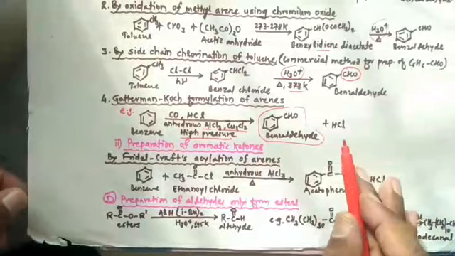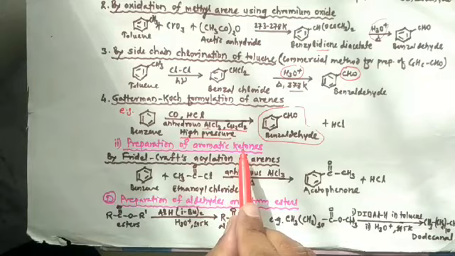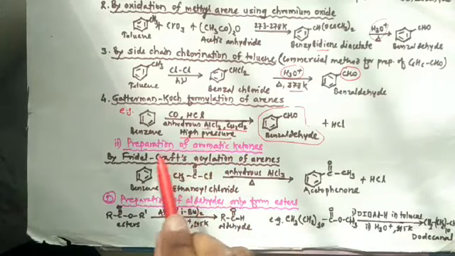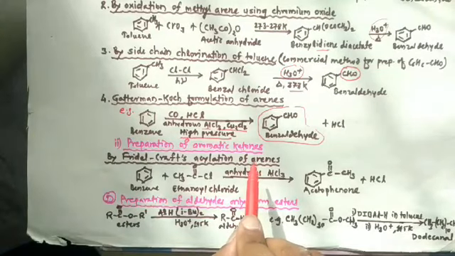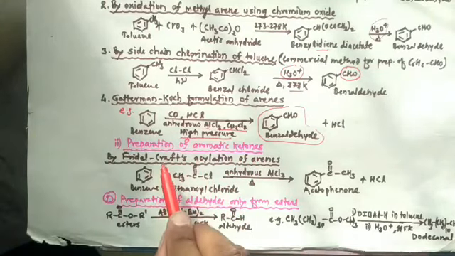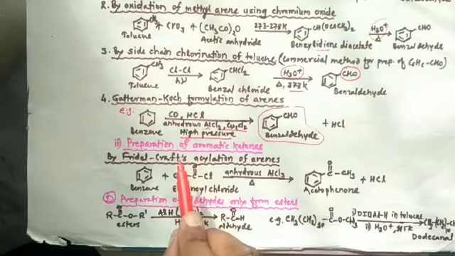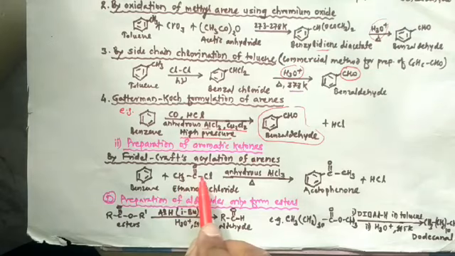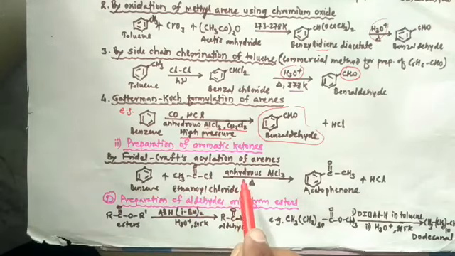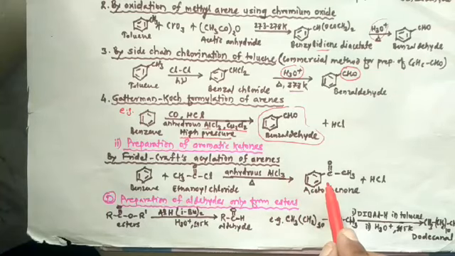Then let's study the next reaction, that is preparation of aromatic ketones by Friedel-Crafts acylation of arenes.